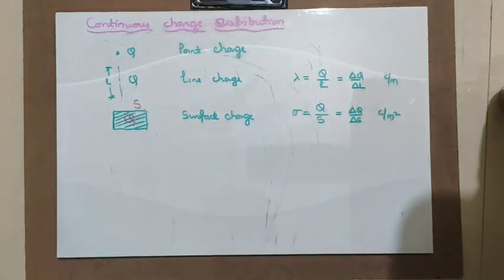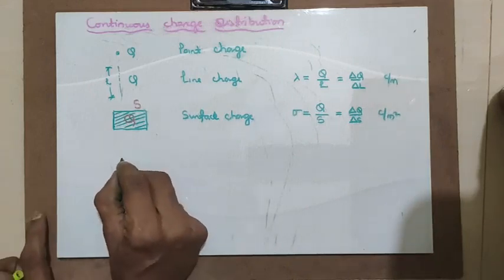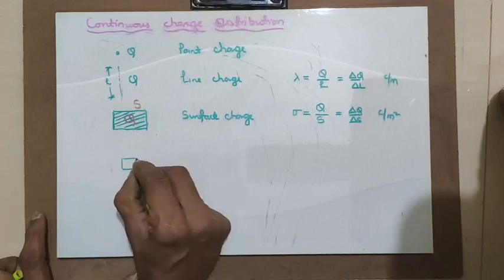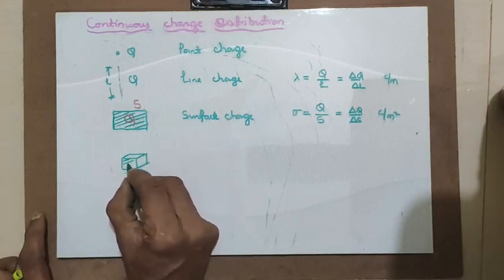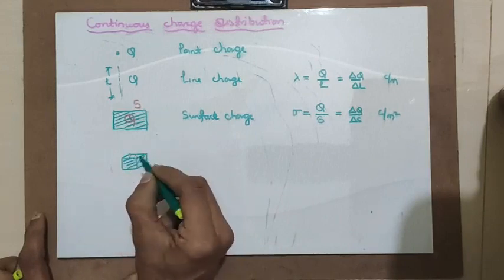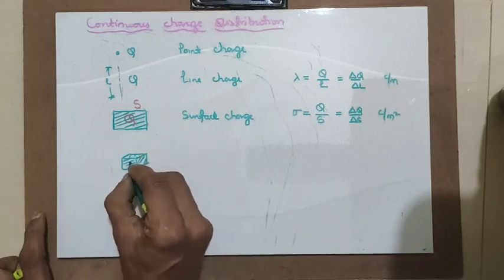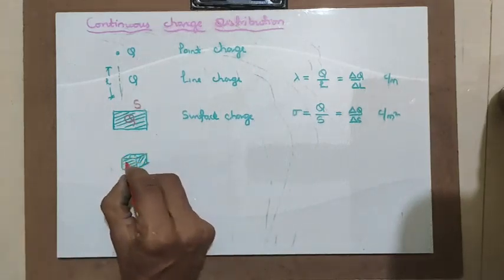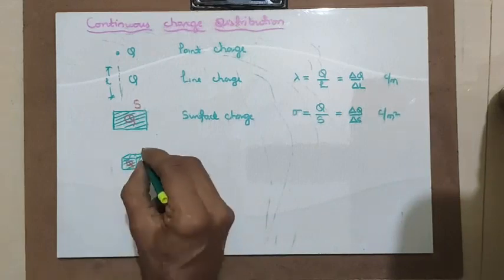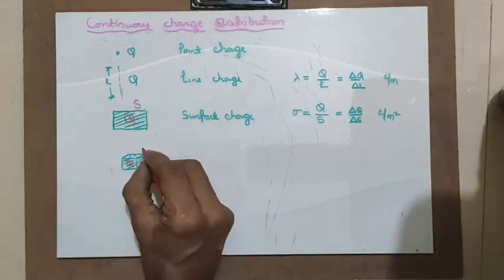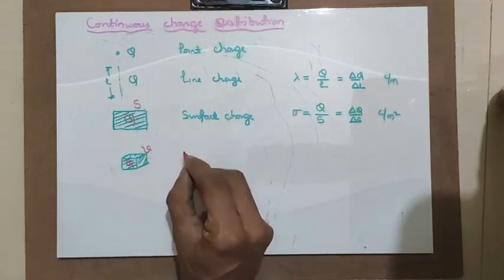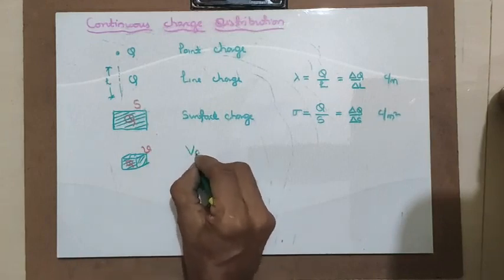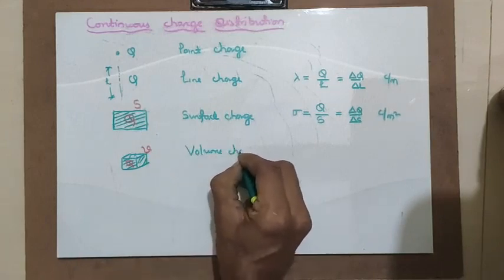The last one is volume charge density. In volume charge density, total charge is distributed completely into a volume like this. Any shape, it doesn't matter. The total charge present in this volume is Q, and the volume of this body is V, and then it becomes volume charge density or volume charge.